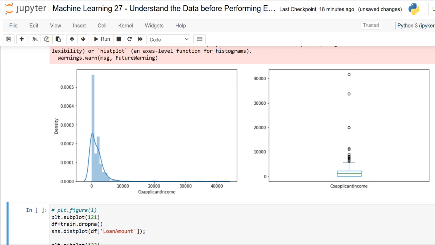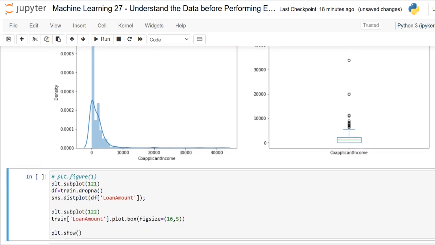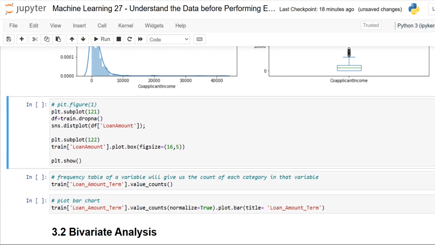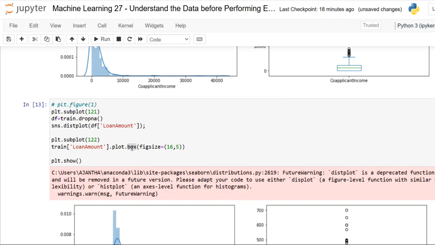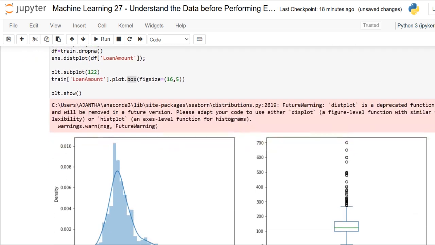Having the view, we see a similar distribution to that of applicant income. The majority of co-applicant incomes range from 0 to 5,000. We also see a lot of outliers in the co-applicant income, and it is not normally distributed. Let me go for the third one, loan amount, again with a distribution plot and box plot.